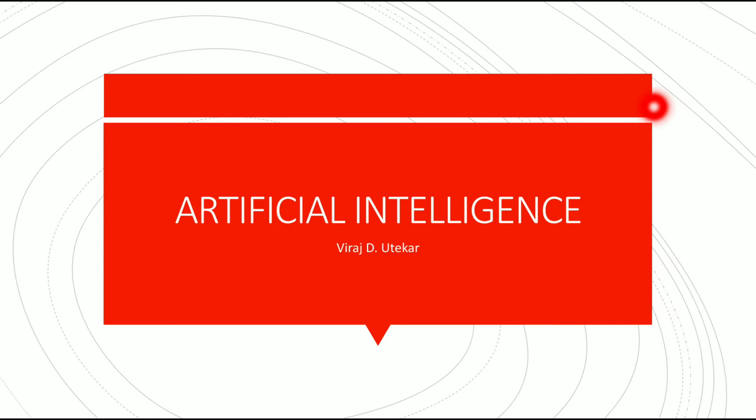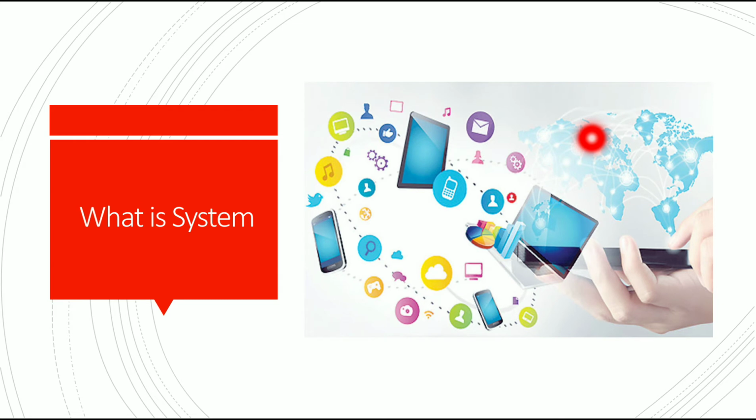So without wasting time, let's go to the third topic of AI, artificial intelligence. In this, from the previous two topics, we have understood how the AI system works. So basically, from that we had much knowledge about what actually the system is. Now I would like to define the system: the system is the main backbone for the user, which reduces the workload of the day-to-day tasks of users.